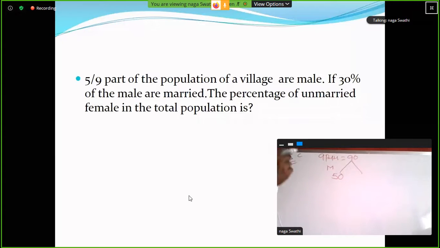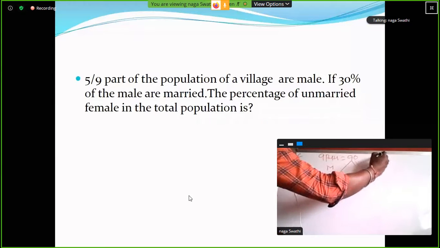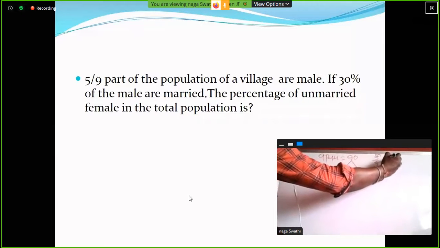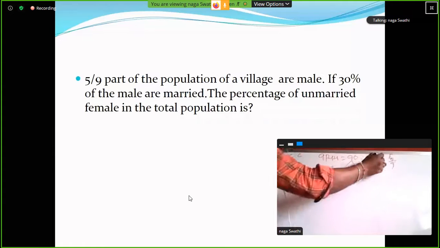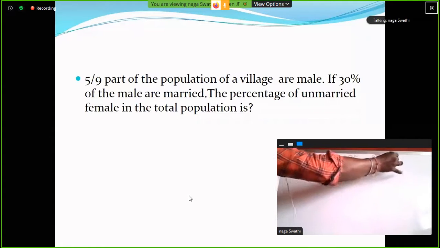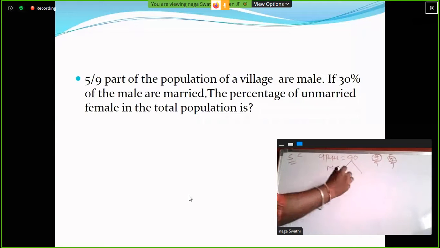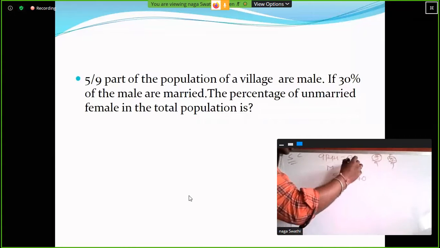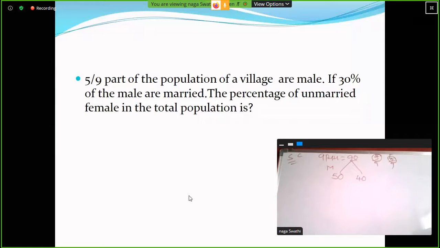Male members are 5 parts, 50. So here 5 by 9 male members. What about female, ma? Remaining fraction 4 by 9. So 5 parts are male members, 4 parts are female members. So here 4 parts value 40. Total 90. Okay, so here 30 percentage of 50. How much is it, ma? You know very well. Clear? 10 percentage out of 50 is 5. So 30 percentage, 3 into 5, 15. So 15 members are male married.